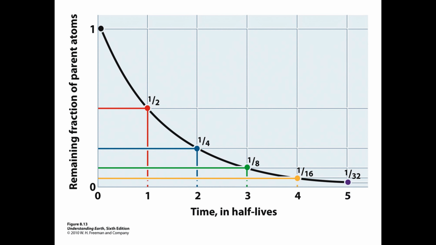Here we have a depiction of time in half-lives. The fraction remaining is on this axis. So start out with 100% our starting material. After one half-life, half of that starting material is gone. After two half-lives, 3/4 of that material is gone. After three half-lives, we have 1/8 of the original material. At 4 half-lives, 1/16, 5 half-lives, 1/32, and so on.